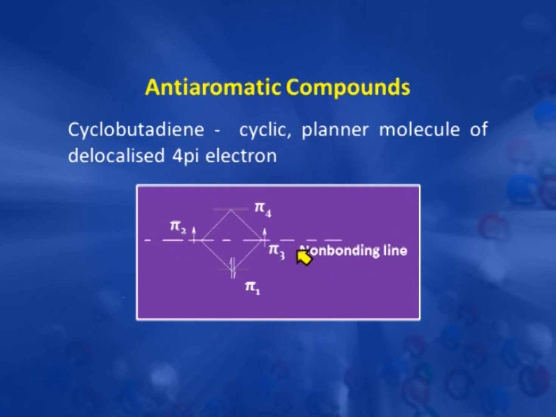So these two get 1 electron each. Now see here, these electrons are unpaired. So due to this unpairing of electrons, this system gets destabilized, and that is the reason why this system is more energetic in spite of having delocalized pi electrons.